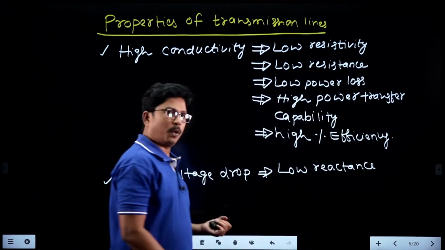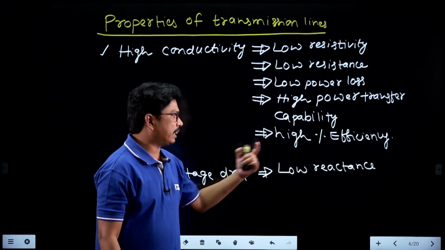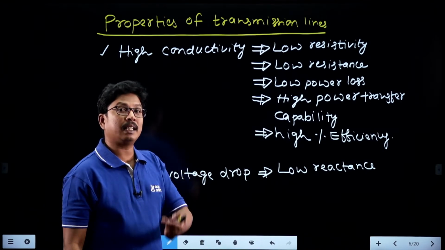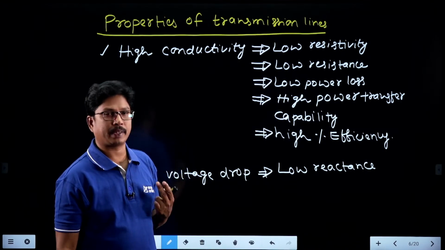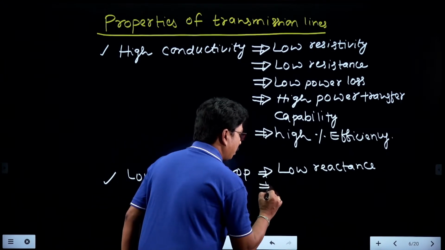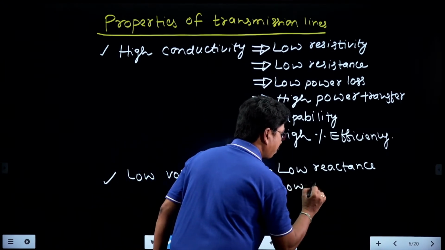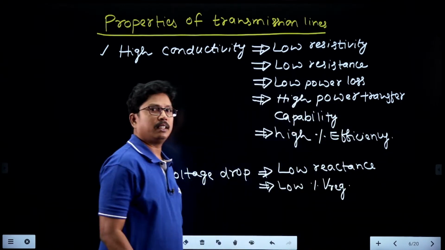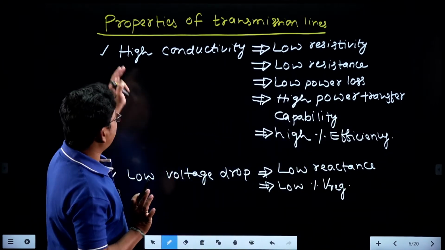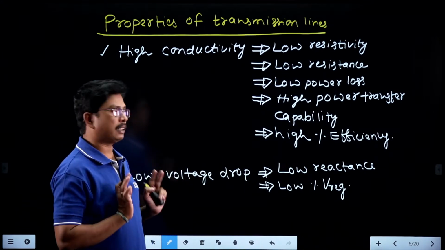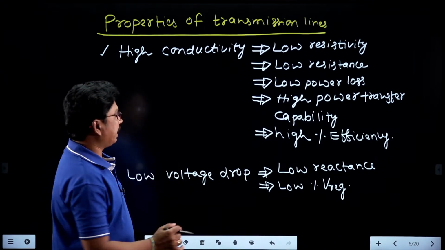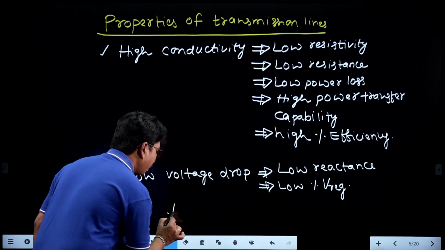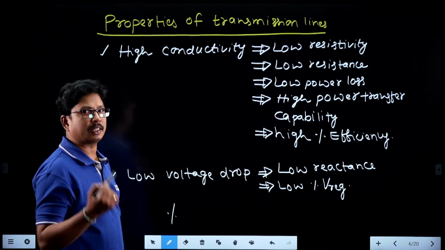What is the advantage of low voltage drop? Whenever the transmission line has low reactance, it has low voltage drop, so it has low percentage voltage regulation. Clear, students? For a transmission line, we have to calculate percentage voltage regulation. What is the percentage voltage regulation formula? The formula is the same for transmission lines as well as for generators.